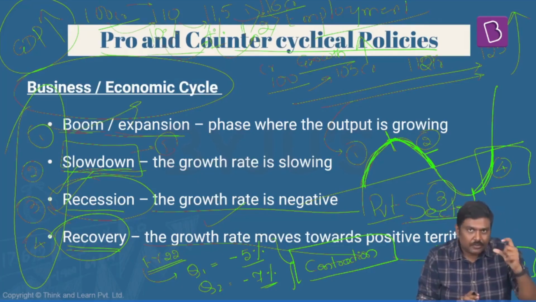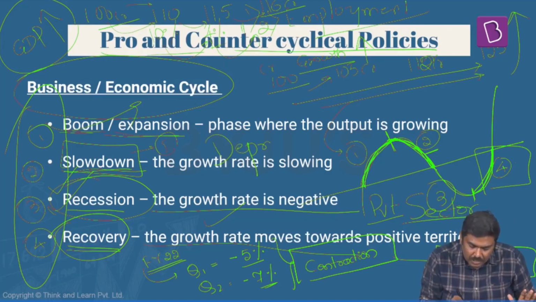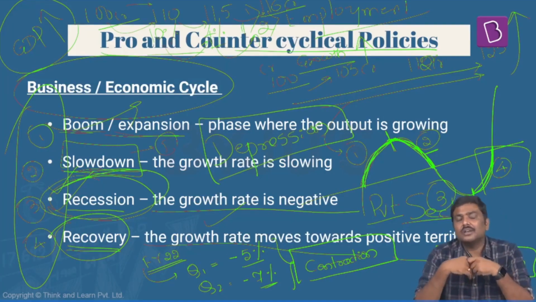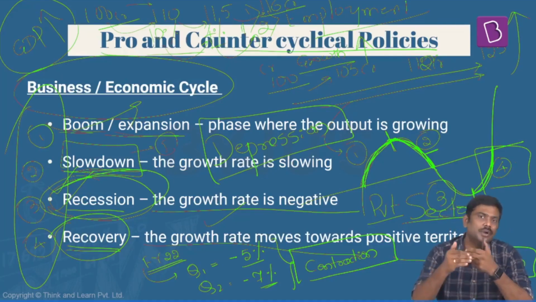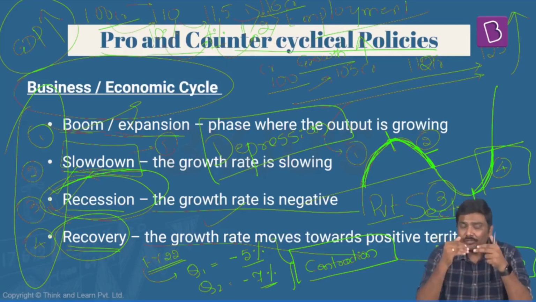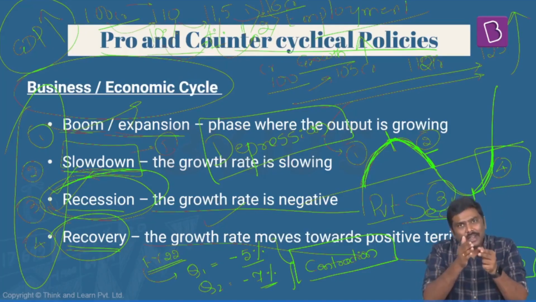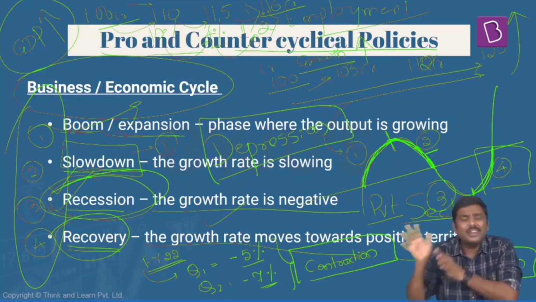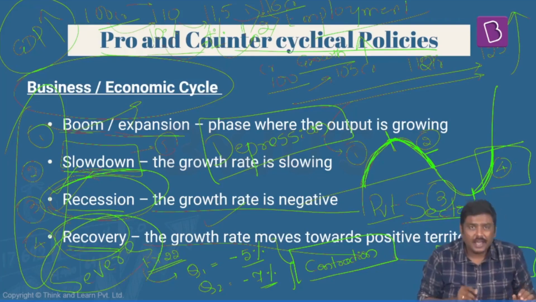Now, apart from this, if you are reading the newspapers or somewhere, you would have come across another term called depression. Whenever the economy is in recession, generally what we expect is that the government will come into action, increase the expenditure, and revive the growth rate. If that does not happen, or even if the government does try this and the economic growth rate still registers very high negative growth rates, in simple terms, a severe recession is called depression.